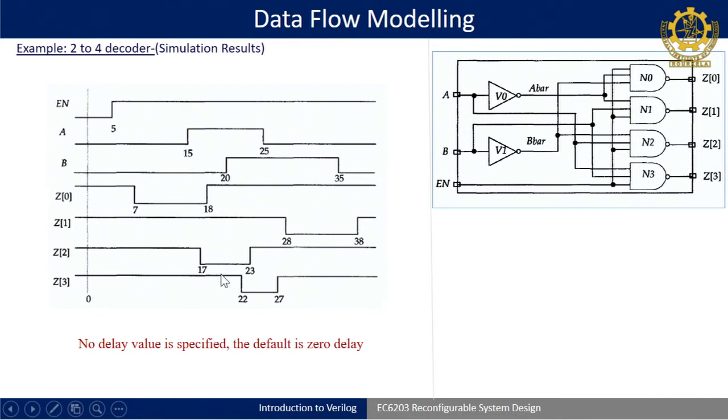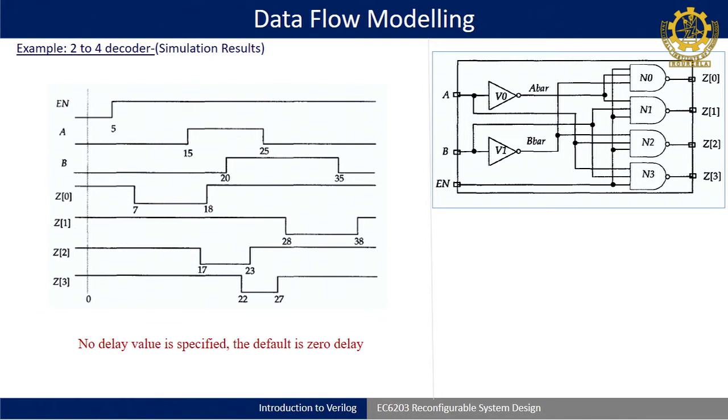Now this is all about data flow modeling. The summary is that you have to use the assign keyword, and after the hash you give your delay, and the delay time units will be decided by the timescale directive. The tick is used to define directives in Verilog. That has to be written at the top of the code. By default you can write 1 nanosecond, 1 nanosecond, so all your delays come to round numbers like 2 nano, 5 nano.